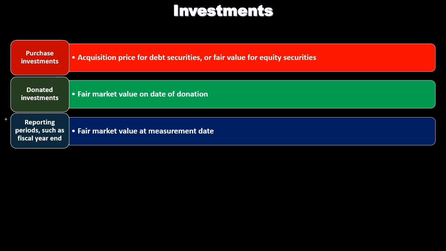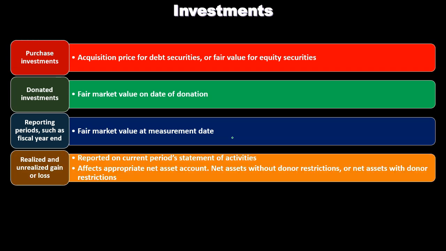And the answer here is we're going to be putting it at the fair value at the measurement date. So when we make the financial statements, in other words, we will typically be adjusting much of the investments. If it's a publicly traded stock, we're going to say, hey, we know what the fair value is. We're going to make an adjustment to the market value, to the fair value at the point in time, in essence, that we are creating the financial statement.